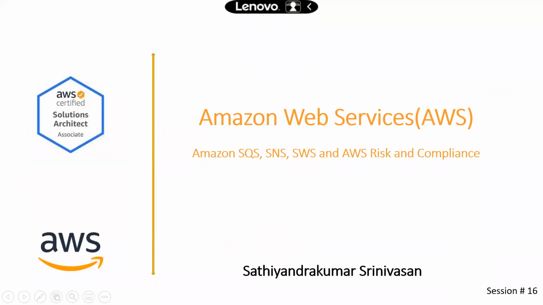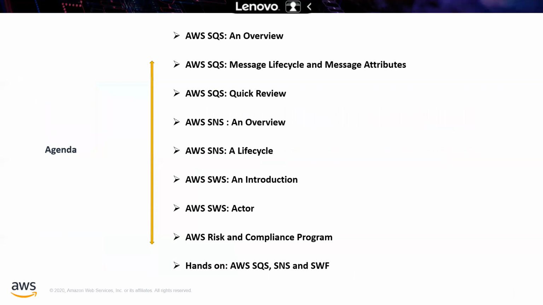So far, we have completed 15 successful sessions. And today we are going to talk about Amazon SQS, that is Simple Queue Service, and Simple Notification Service, and Simple Workflow Service. Apart from that, we are going to talk about the AWS risk and compliance program. Okay, moving to the agenda slide.